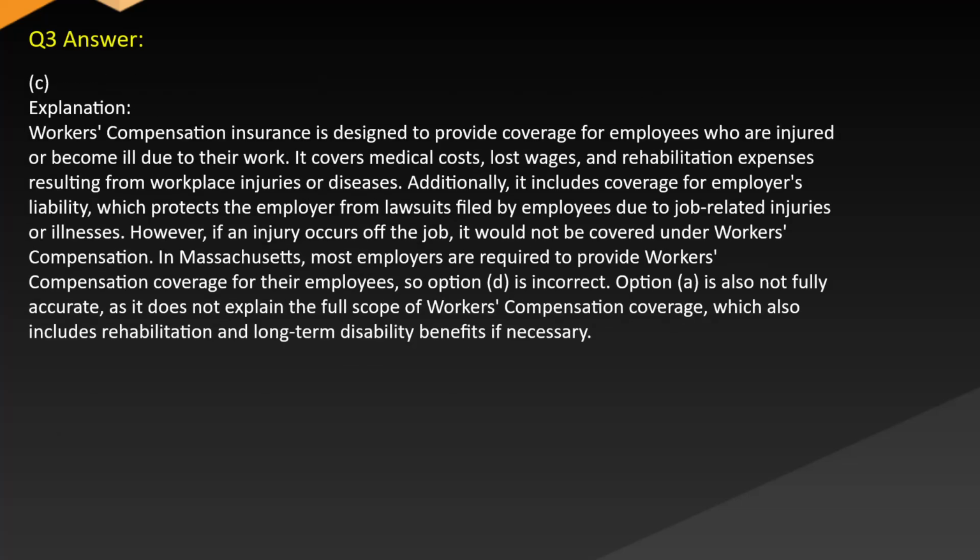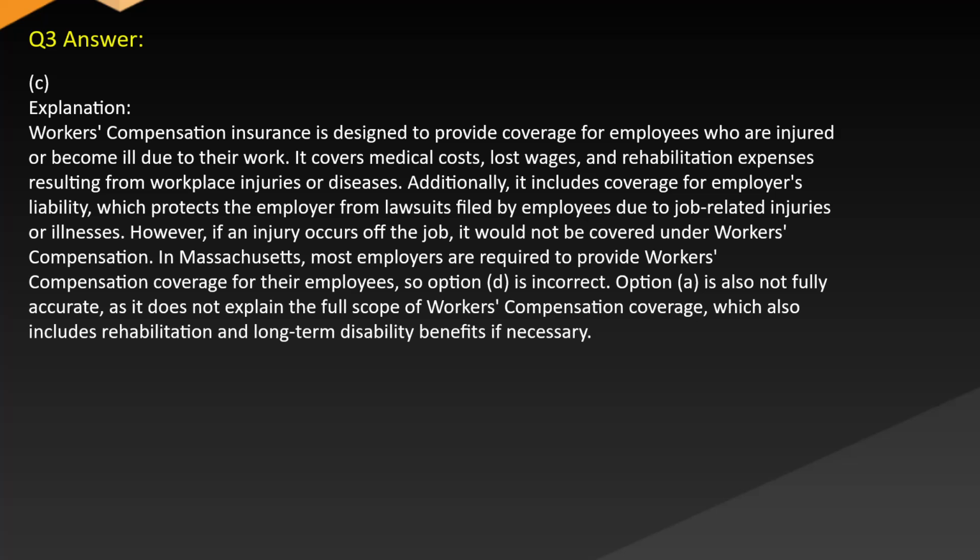Answer C. Explanation. Workers' compensation insurance is designed to provide coverage for employees who are injured or become ill due to their work. It covers medical costs, lost wages, and rehabilitation expenses resulting from workplace injuries or diseases. Additionally, it includes coverage for employer's liability, which protects the employer from lawsuits filed by employees due to job-related injuries or illnesses.